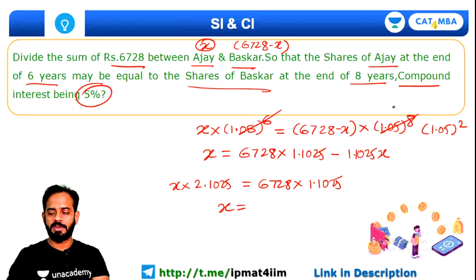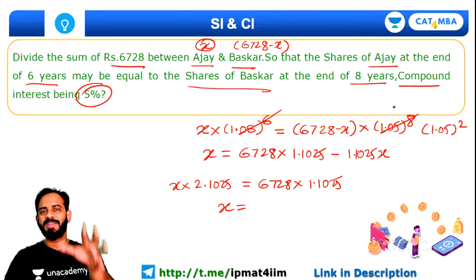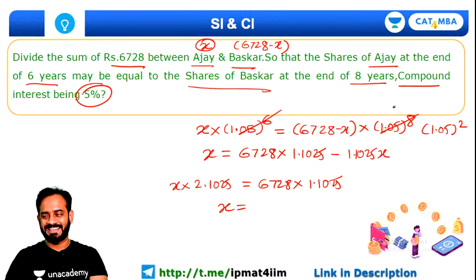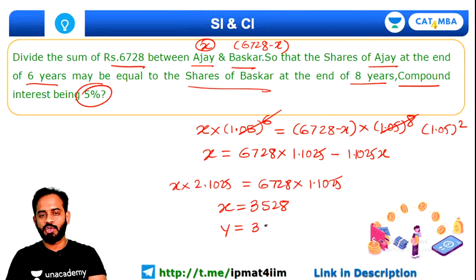So 6728 multiplied by 1.1025, divided by 2.1025. So squaring, I taught that squaring part in the first session itself, guys. So it will be 3528. Correct. So the value of x comes out to be 3528, and the value of y will obviously be 6728 minus this. That is 3200.